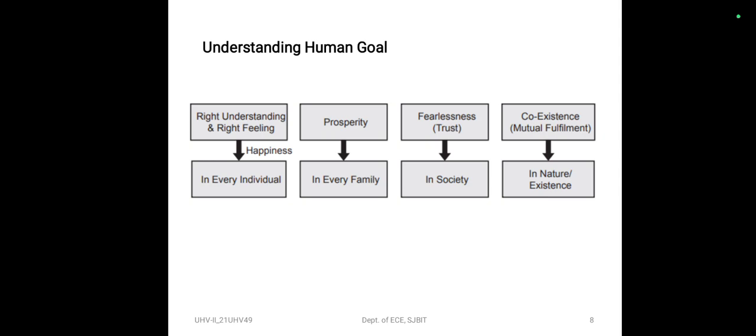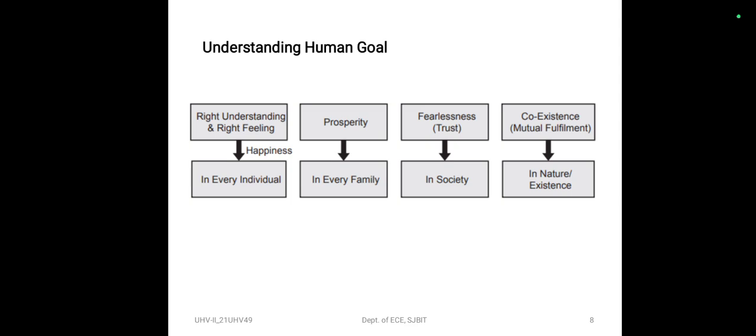Now check if this is also your aspiration. What is naturally acceptable to you? Right understanding in every human being, or only a few to have right understanding and others to follow them? Prosperity in every family, or a few families to have accumulation and others to be deprived and dependent on the few? Fearlessness based on trust and affection in the society, or a state of fear based on mistrust and jealousy in the society?